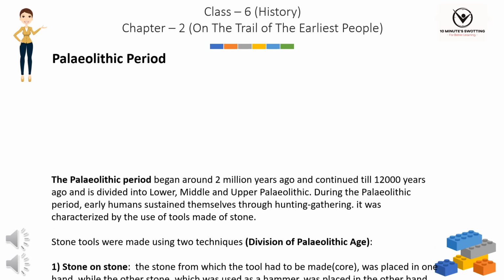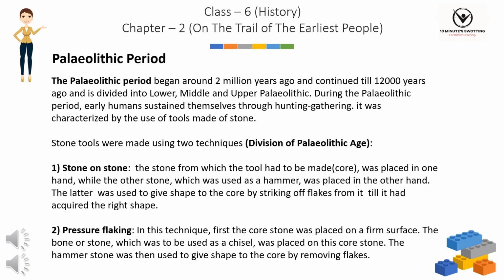Paleolithic period. The Paleolithic period began around 2 million years ago and continued till 12,000 years ago and is divided into Lower, Middle, and Upper Paleolithic. During the Paleolithic period, early humans sustained themselves through hunting-gathering. It was characterized by the use of tools made of stone. Stone tools were made using 2 techniques.